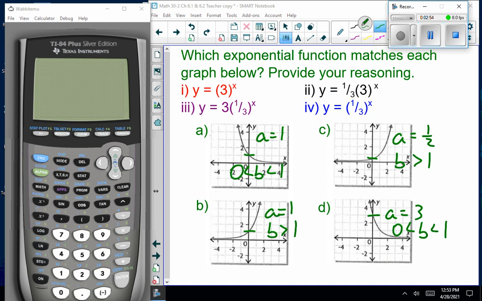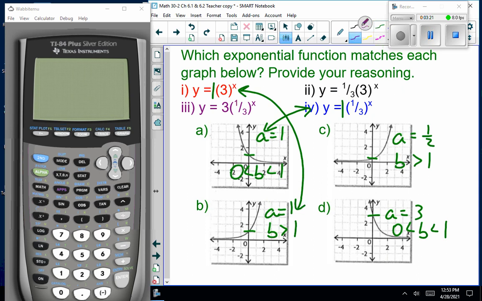So, looking at these equations, which one has an A value of 1? Well, 2 of them, the first and the fourth. But which one of them has a fraction, a B value less than 1? Number 4. Okay, so that's equation B. What's the only one that has an A value of 1 and a base B bigger than 1? Number 1.